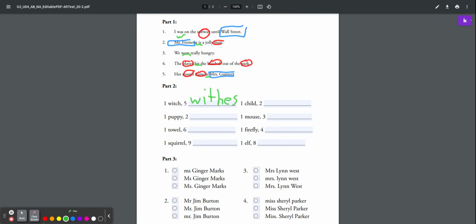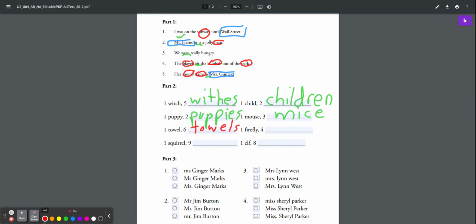1 child becomes 2 children. 1 puppy, 2 puppies. I changed my Y to an I, and I add ES. 1 mouse equals 3 mice. That's an irregular noun. Child to children is an irregular noun. 1 towel becomes 6 towels. We simply add an S on towel.